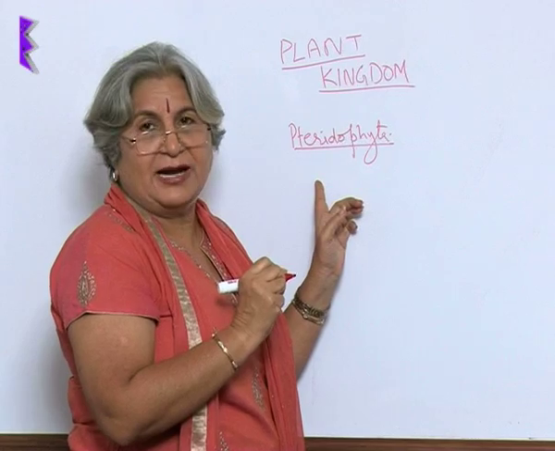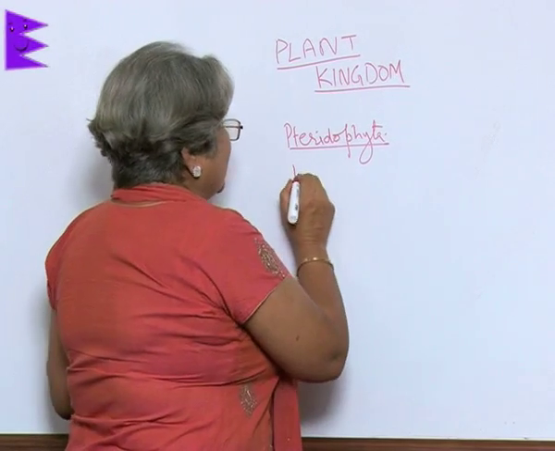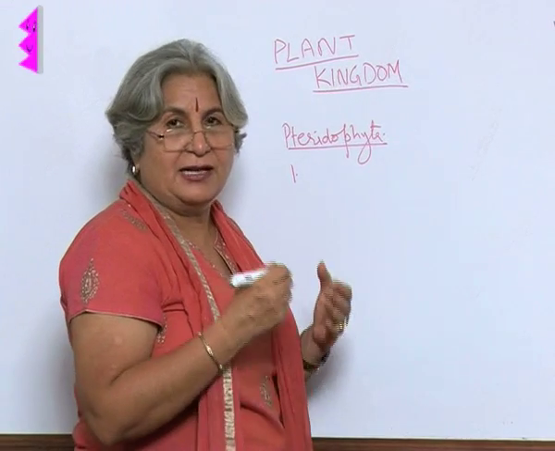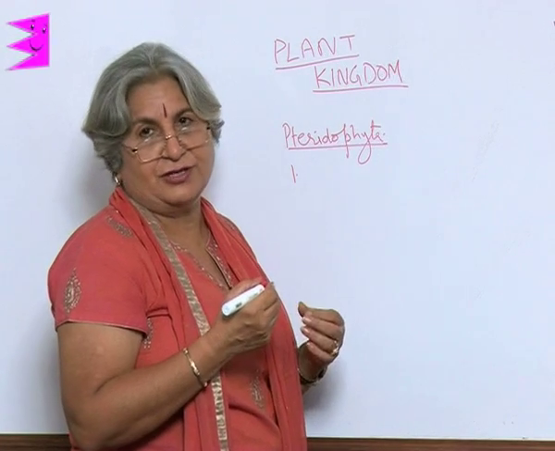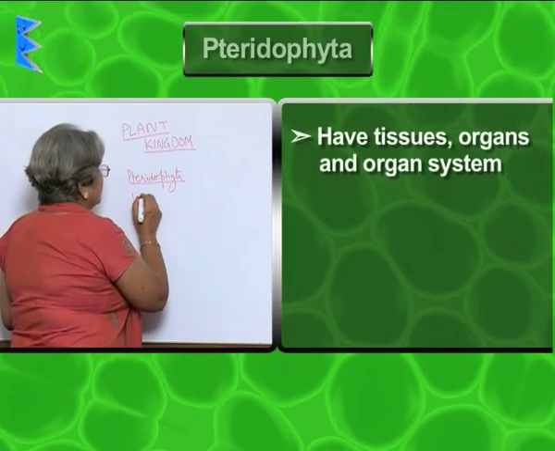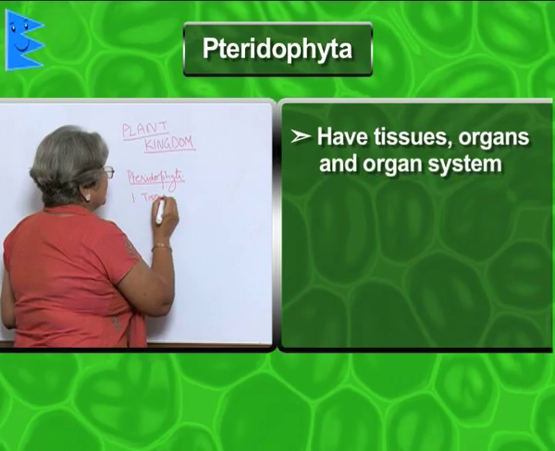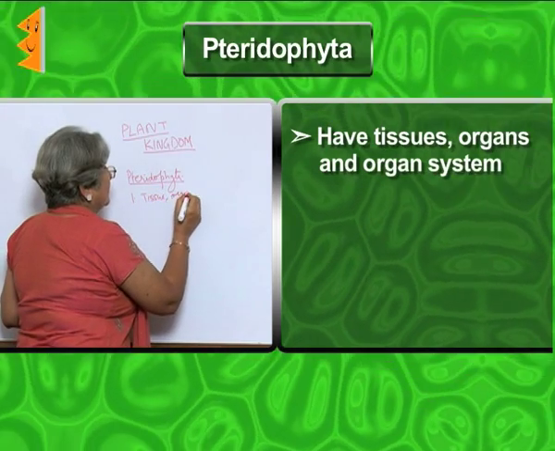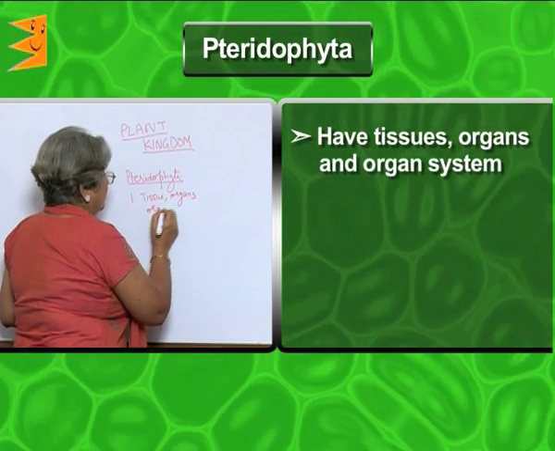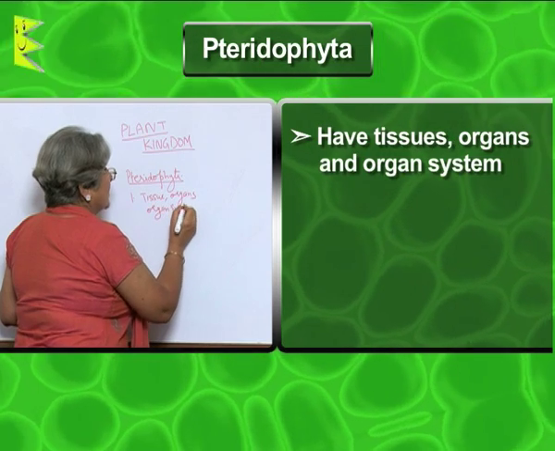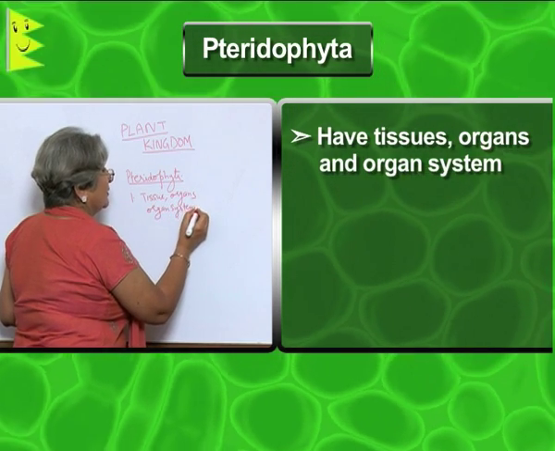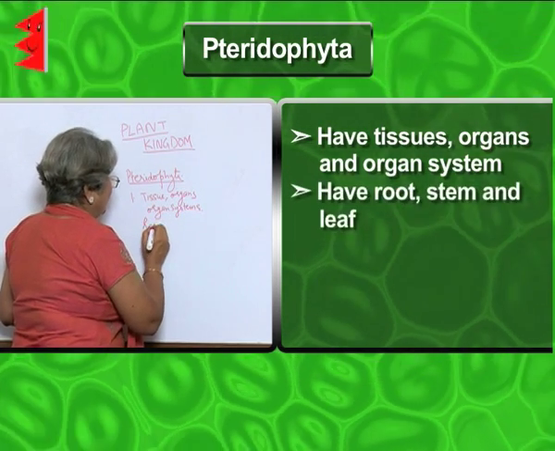In the pteridophytes, what we find is that of course it is multicellular and there is good level of differentiation. There are tissues, organ systems. That is, it has root, stem and leaf.